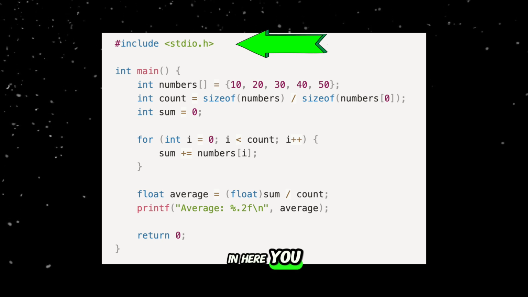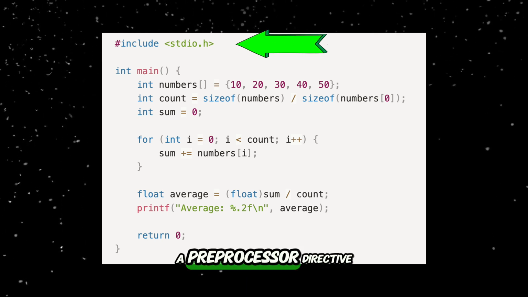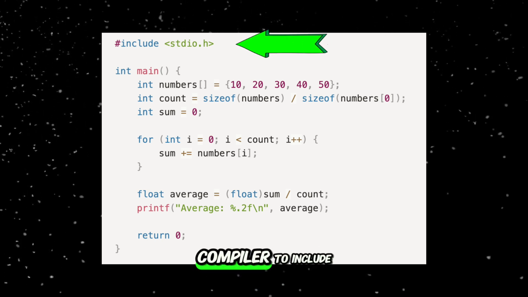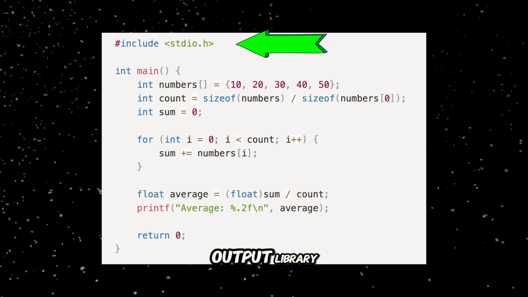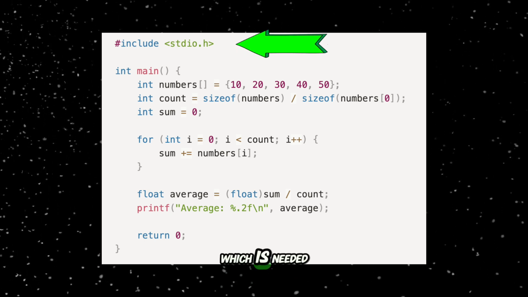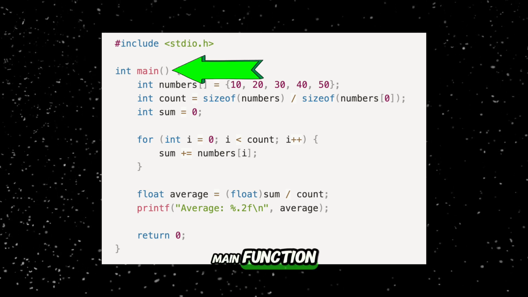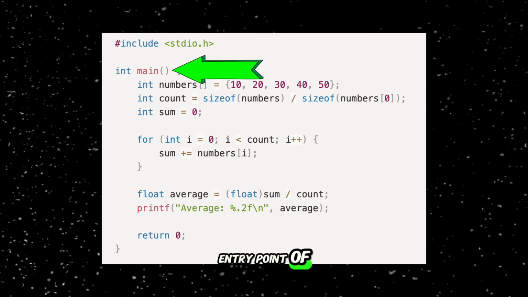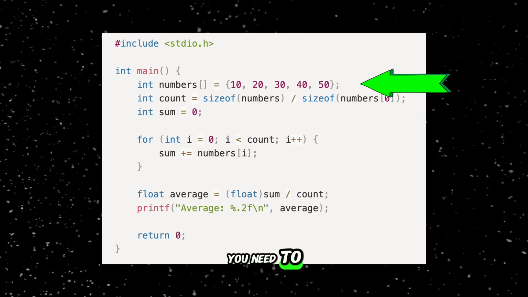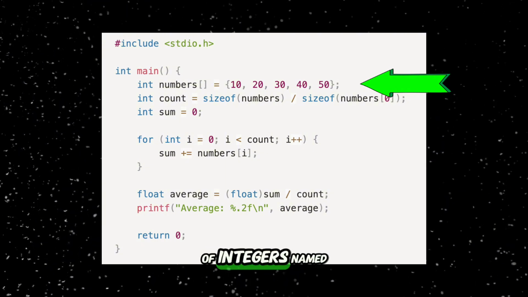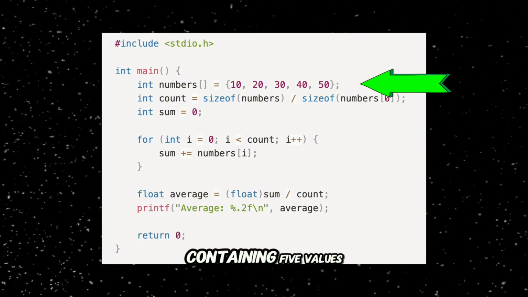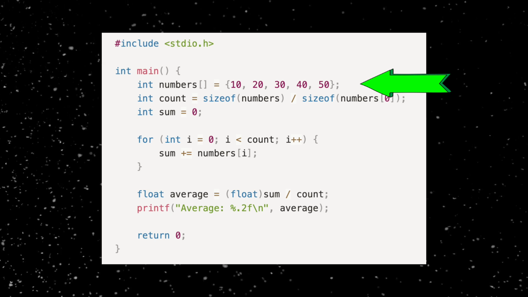In here, you need to declare a preprocessor directive that tells the compiler to include the standard input-output library, which is needed for the printf function. This is the main function, which is the entry point of the C program. Then you need to declare an array of integers named numbers containing 5 values.